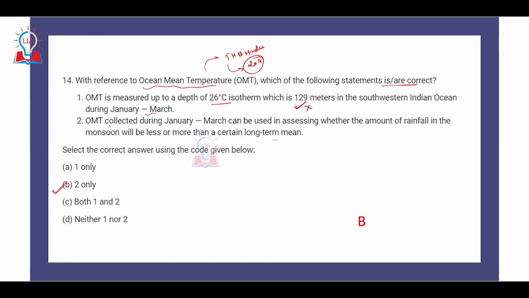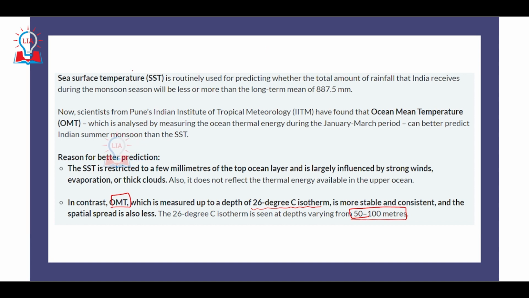Second, the data that is collected under OMT can be used in assessing whether the amount of rainfall in the monsoon will be less or more than a certain long-term mean. Earlier, SST, that is sea surface temperature, was routinely used for predicting the amount of rainfall. But scientists from Pune's Indian Institute of Tropical Meteorology have found that the ocean mean temperature, analyzed by measuring the ocean thermal energy during the January-March period, can better predict the Indian summer monsoon as compared to the earlier data that we get from sea surface temperature.